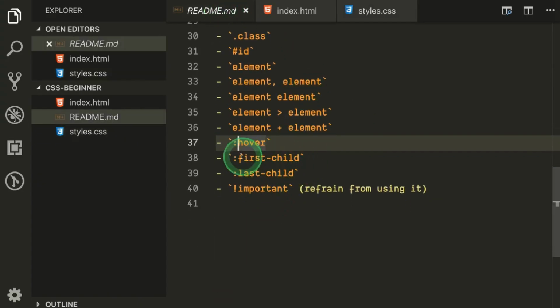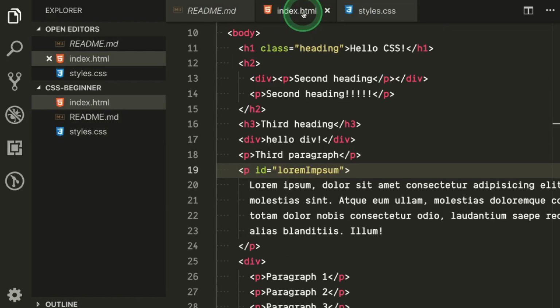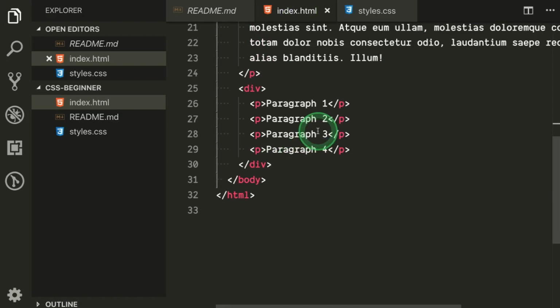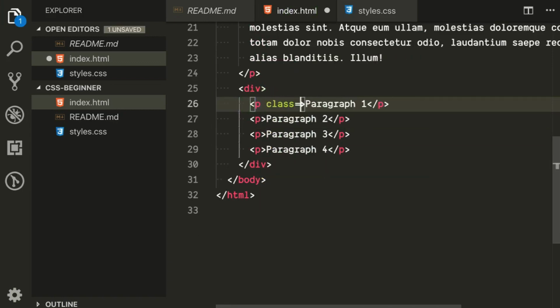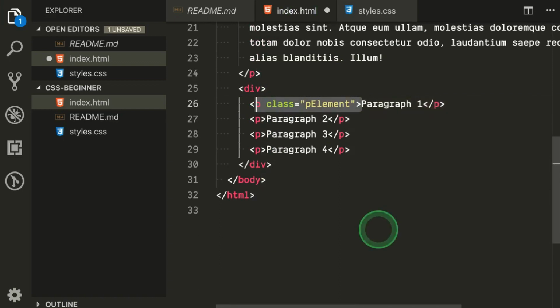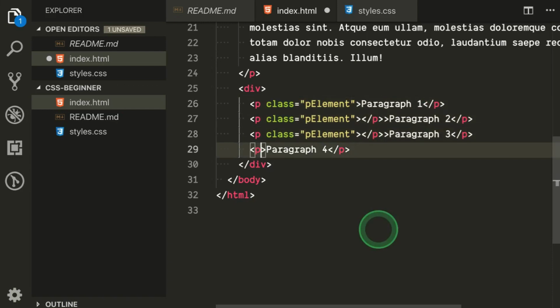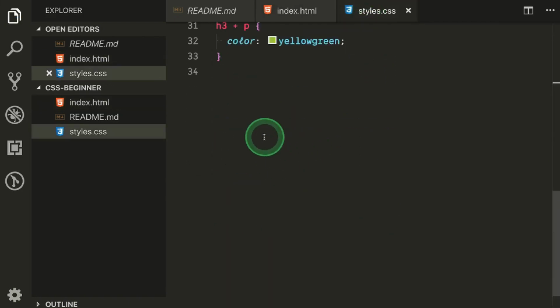Next is first child and last child. As the name itself suggests, this is about selecting the first and last child. To look at this, let's say I have a class here, p element. Copy this class multiple times, and then define this style here.